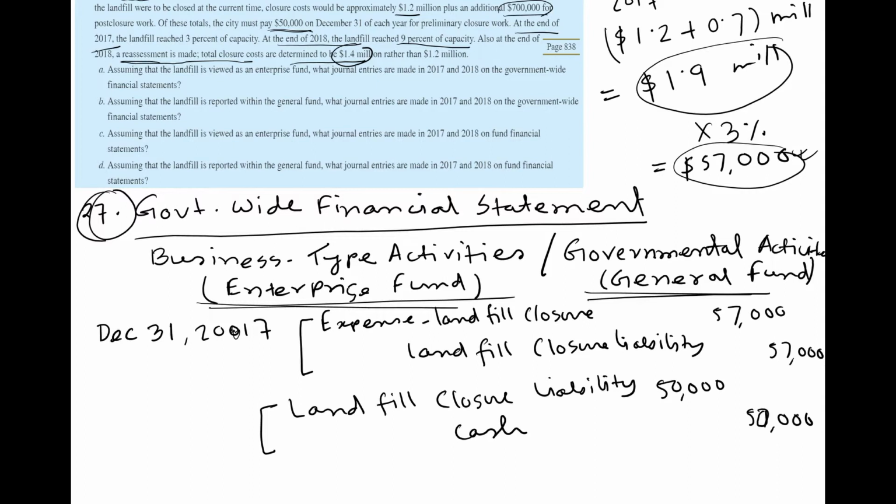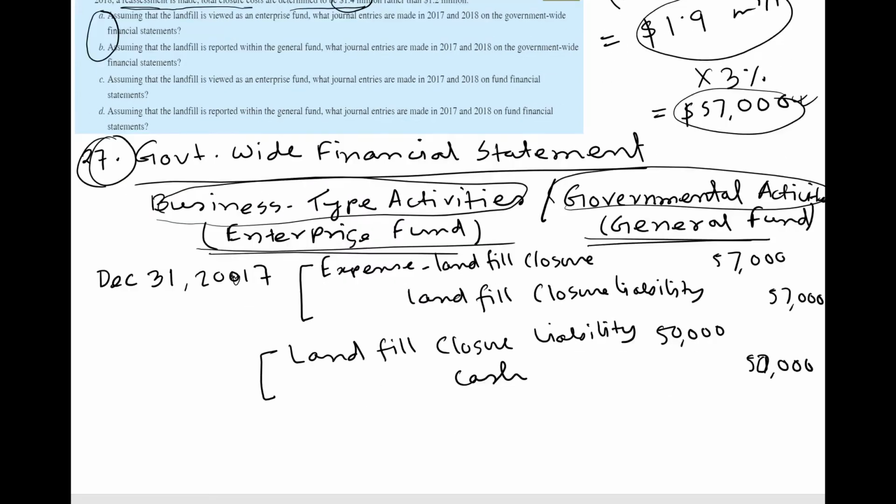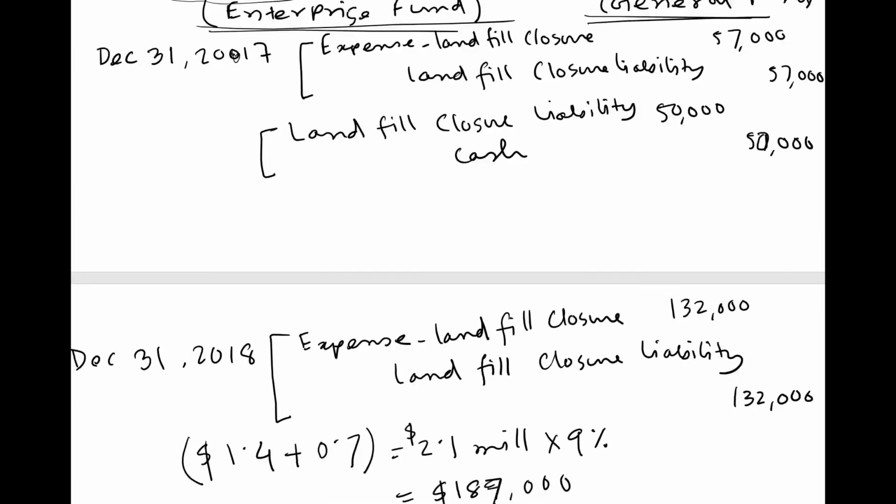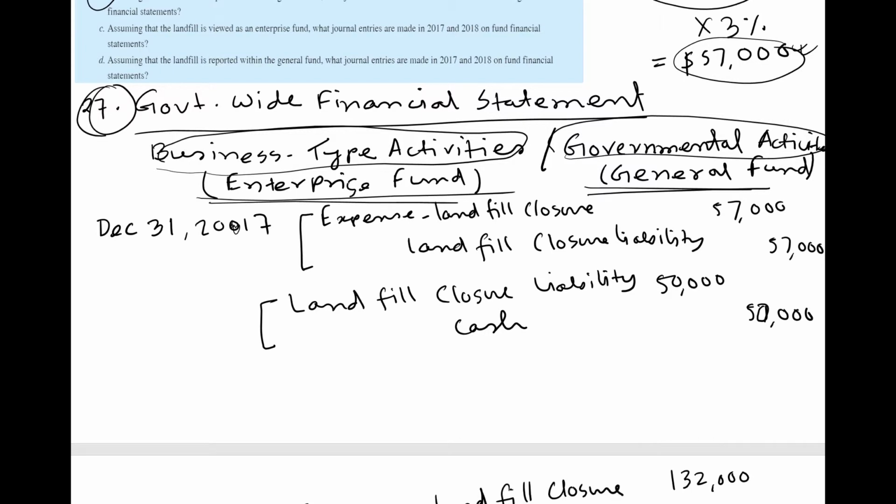The journal entry will be the same, only the classification of the activities will be different. If it is an enterprise fund, it will be under the business type activities. If it is considered a general fund, it will be under the governmental activities. So for requirements A and B, it will be the same set of journal entries, and we just did the government-wide financial statement.